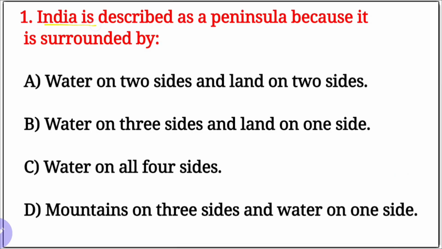1. India is described as a peninsula because it is surrounded by. Our options are, it is an easy question and you have to answer it very easily. A, water on two sides and land on two sides. B, water on three sides and land on one side. And C, water on all four sides.